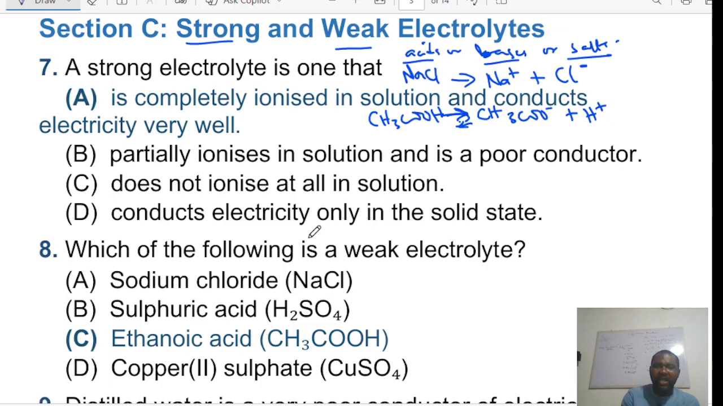So we have strong acids, weak acids. We have strong bases, weak bases, and we have highly ionizable salts and weakly ionizable salts. But I want you to note that the strong acids, the strong bases, and the highly ionizable salts make up strong electrolytes. The weak acids, the weak bases, and the weakly ionizable salts make up weak electrolytes. I hope that makes sense.